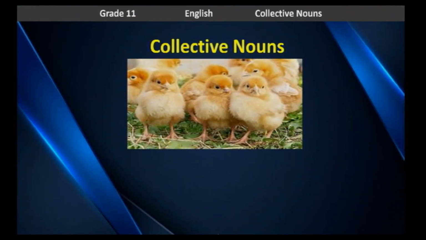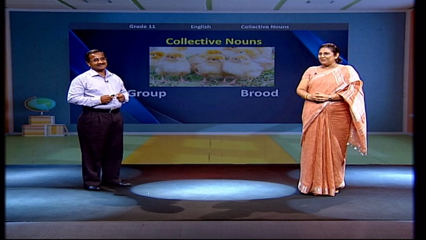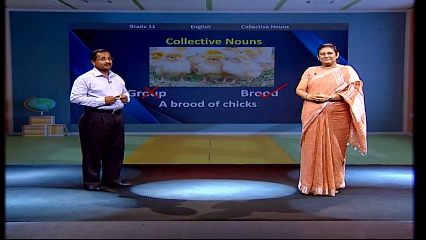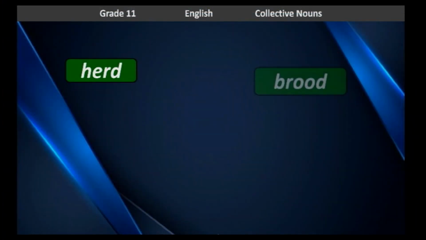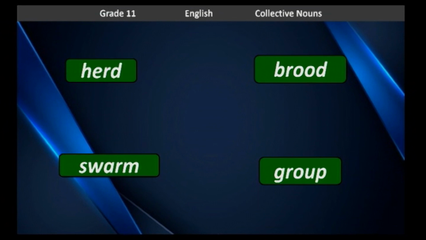There are some chicks there. They look very innocent, don't they? Yes. What is the suitable word that we can use? A brood of chickens. Exactly correct. We call it a brood of chicks, not a group of chicks. Herd, brood, swarm and group. Can you tell me what they are? Yes, of course. Children, they are collective nouns.